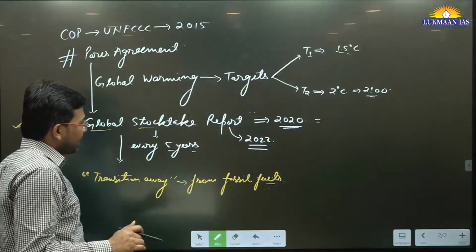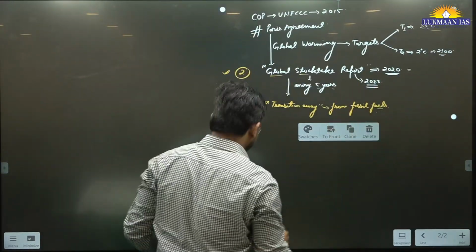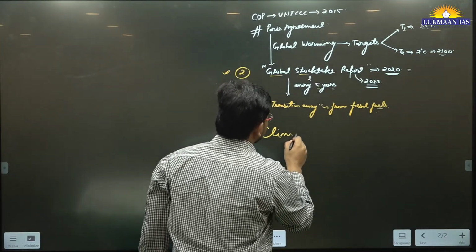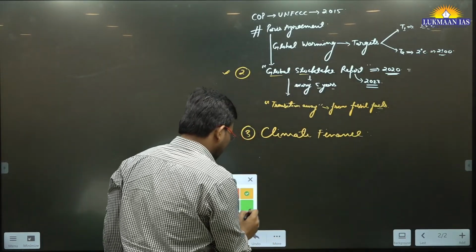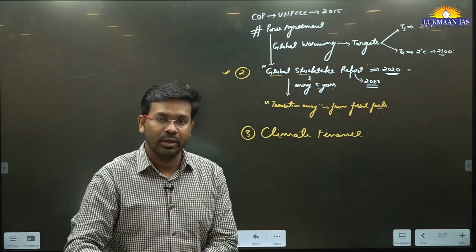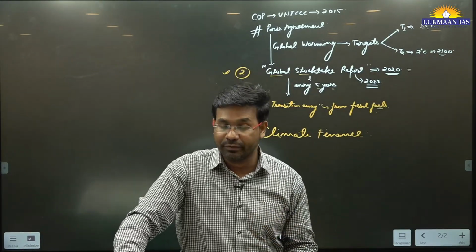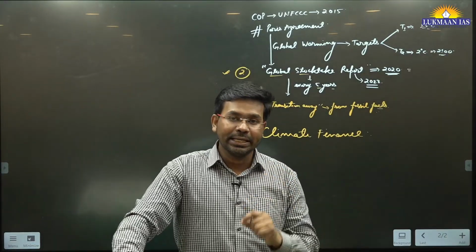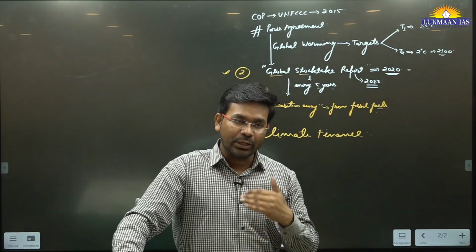And also in this article, they have discussed another important topic. What is that important topic? The third topic that they have discussed is known as climate finance. Climate finance means those countries, the developed countries, are historically responsible for polluting the world, right? Because during their path of development, they have indiscriminately used fossil fuels and released huge amounts of carbon dioxide and greenhouse gases, and because of their share of release of greenhouse gases, global warming has been impacted.